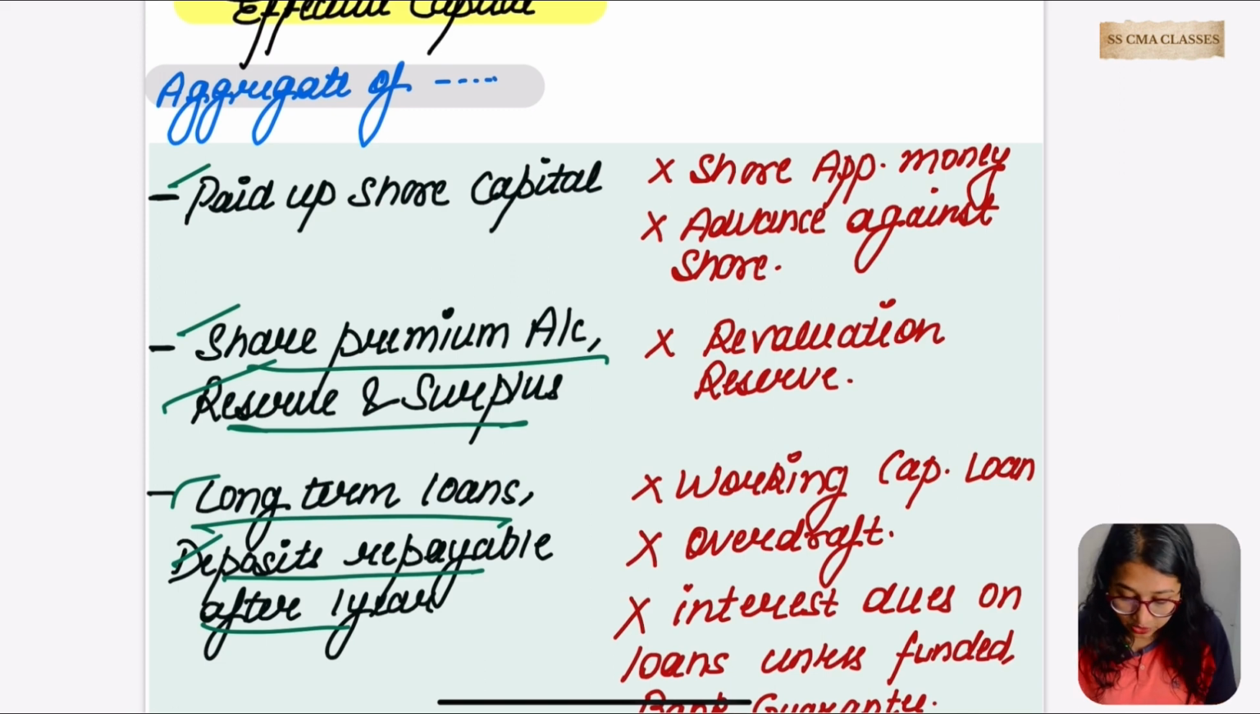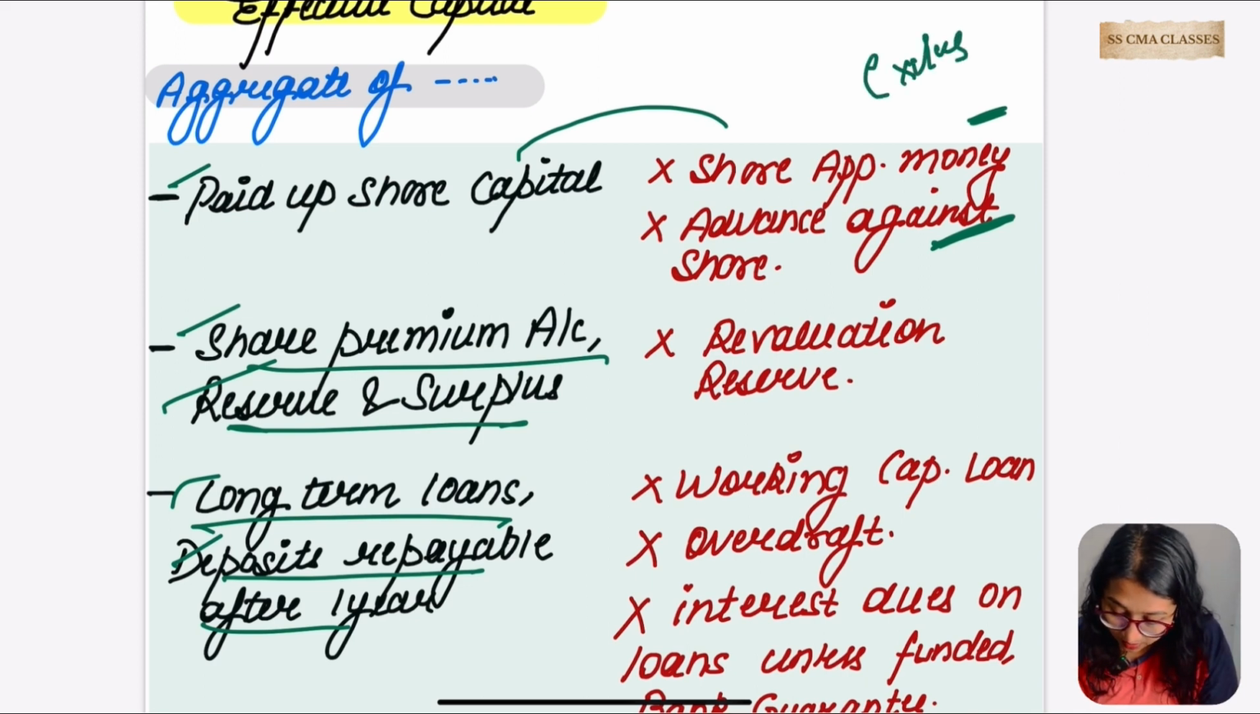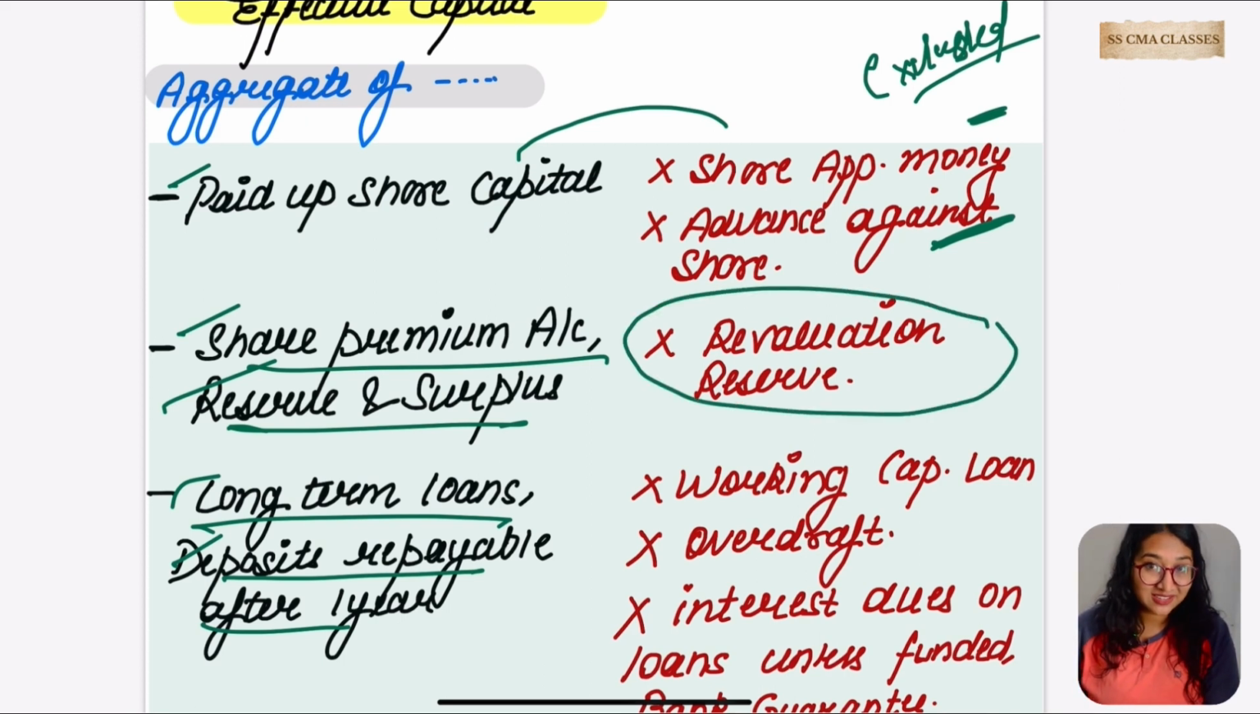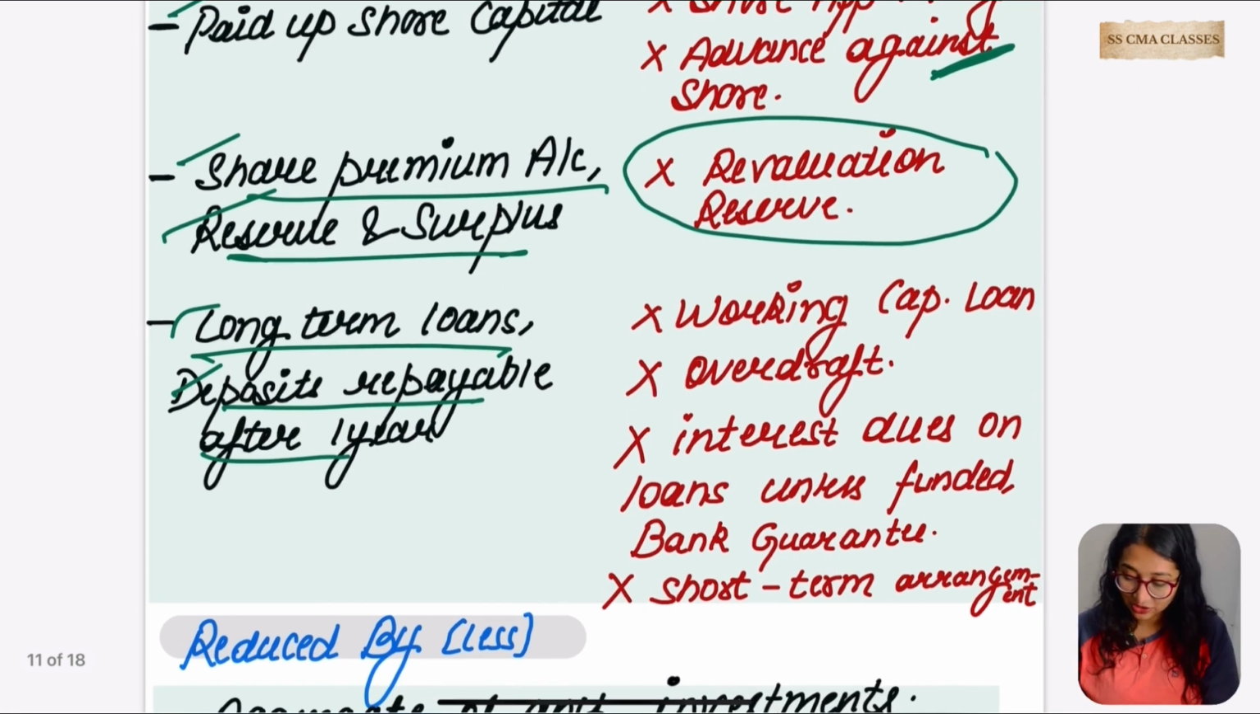In paid up share capital, we are not going to take the share application amount. We have to exclude this amount. If any share application amount is included in the paid up share capital, then we have to exclude it. If any advance is received against the share, if any amount is received against the share, again it is to be excluded. What about the share premium account? In that case, we are not going to take the revaluation reserve.